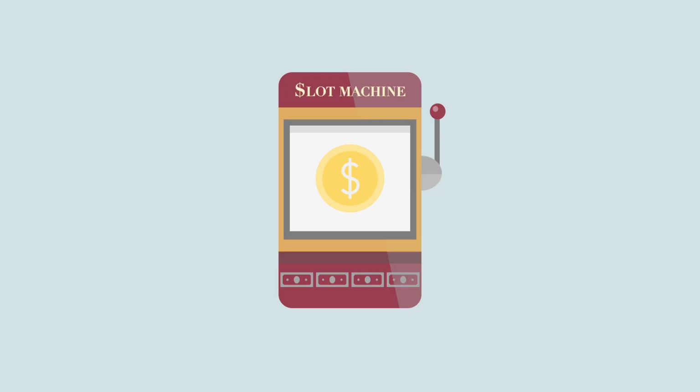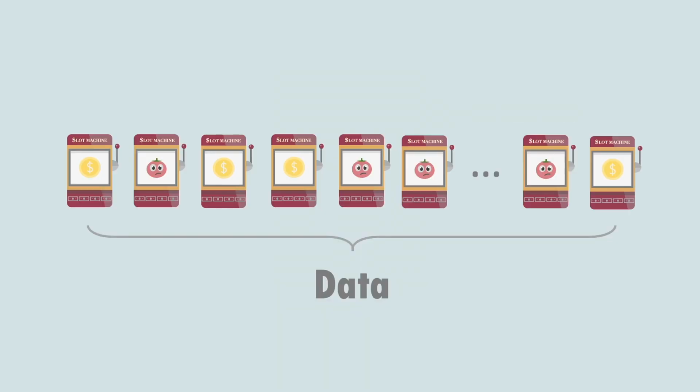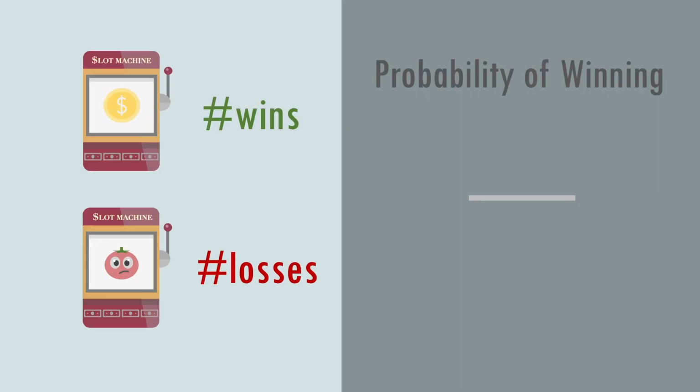In the first approach, we're going to pull the lever of the slot machine for a large number of times to collect some data. And after a certain large number, we're going to compute our probability of winning by simply calculating the number of times that we won over the total number of times that we pulled the lever.